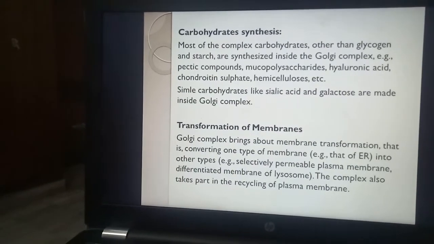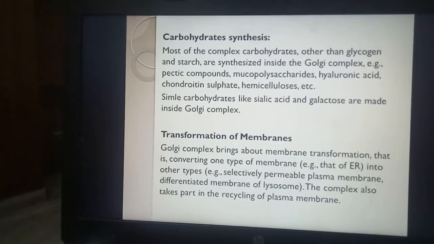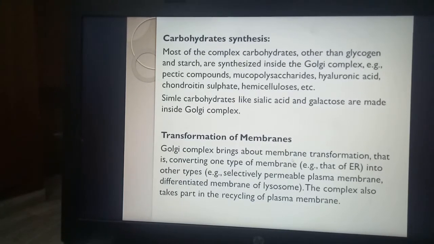Then we have transformation of membranes. Membranes are transformed. That means they are converted from one type into another type, and this happens in the plasma membrane. One type of membrane, for example that of endoplasmic reticulum, will change to the kind of membrane the plasma membrane is. So here recycling or formation or transformation of the membranes takes place.